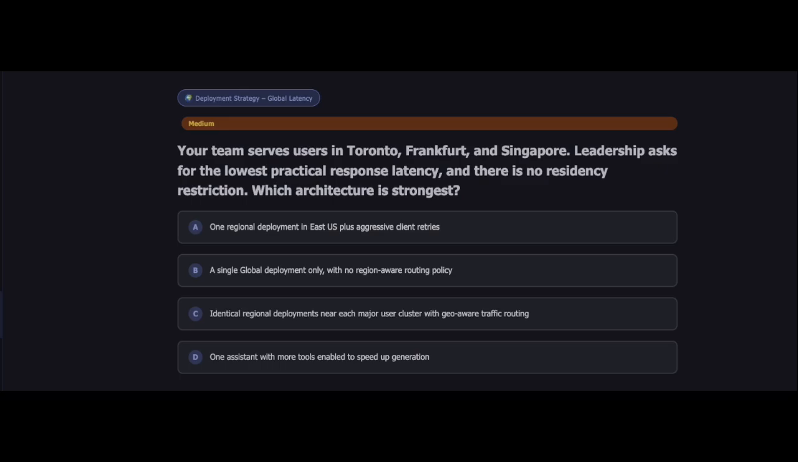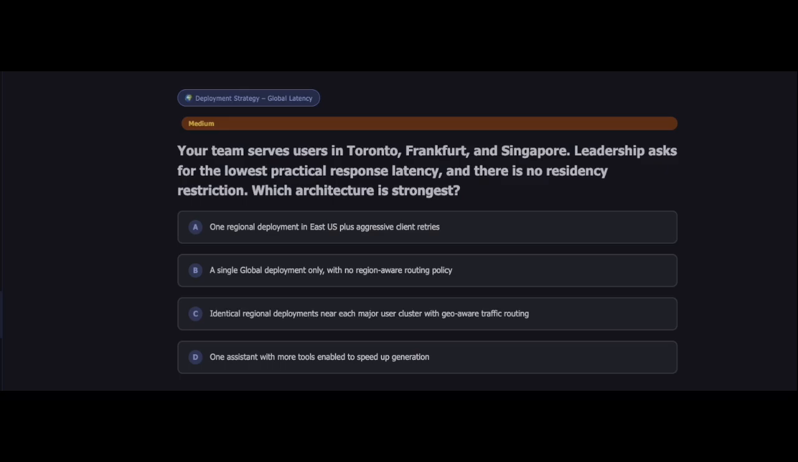Now, what is a region? A region is a physical Azure data center location. Examples include Canada Central, East US, Germany West Central, Southeast Asia. The more remote users are from the AI services, the longer the network travel time.